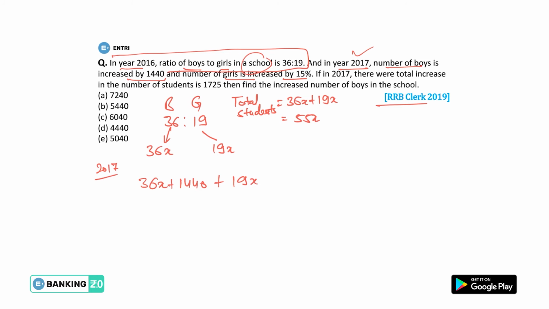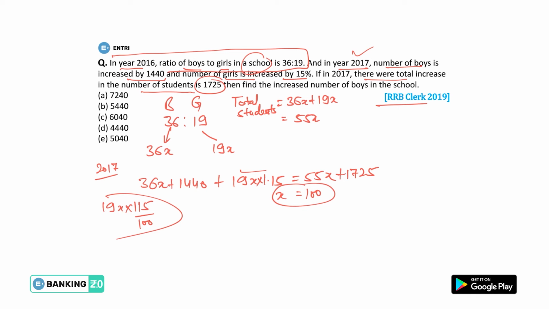15% means the value of 15% will be 19x. That means 115 divided by 100, because they are increased by 15%. If a number is 1, then it will be 1.15 now. So we can multiply this by 1.15, equal to 55x, and the total increase in the number of students was 1725. So 1725 is the total number of increase. So now we can find the value of x. When you solve this, you can find the value of x as 100. The value of x will be 100.